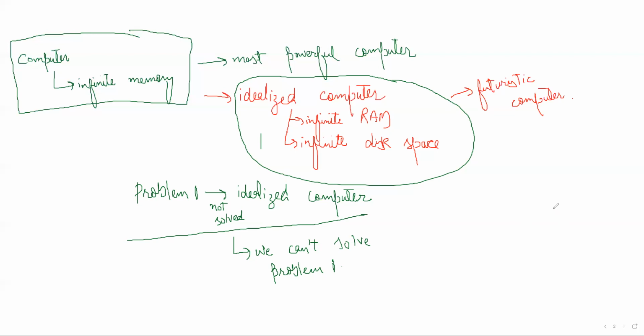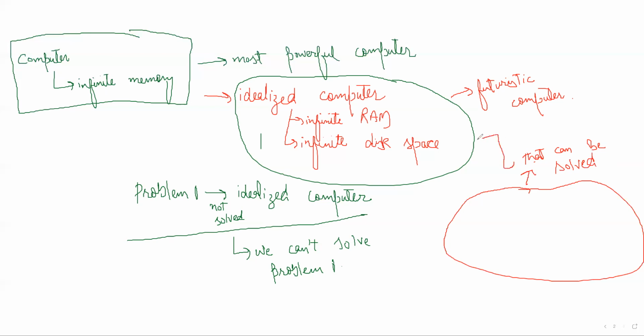So all the problems in the world that can be solved, the problems for which there exists a solution, or the problems solved by any feasible computing machine, can be solved by this idealized computer.